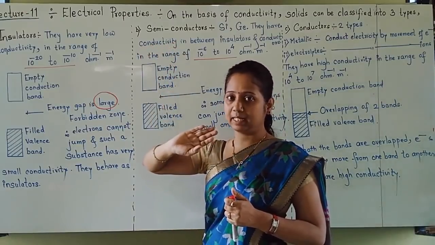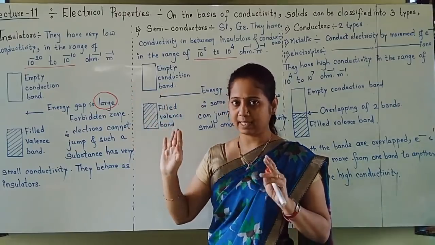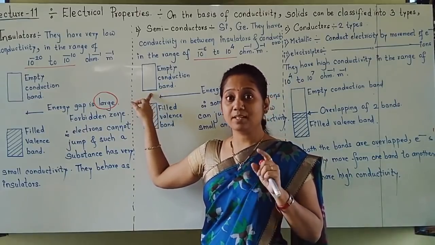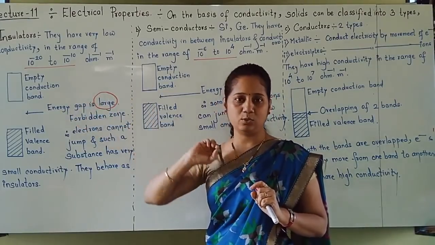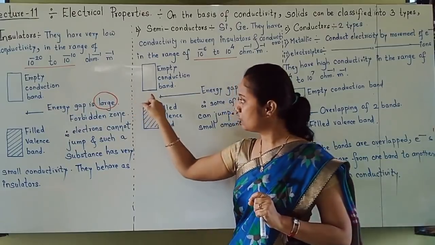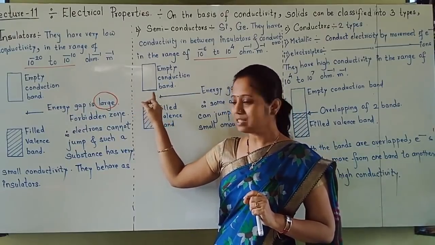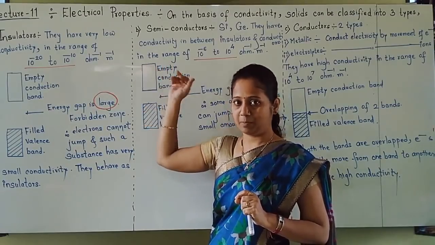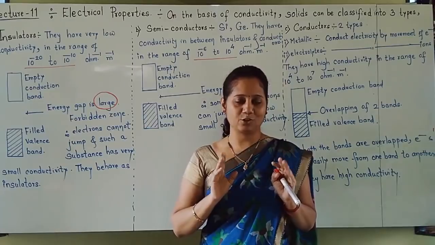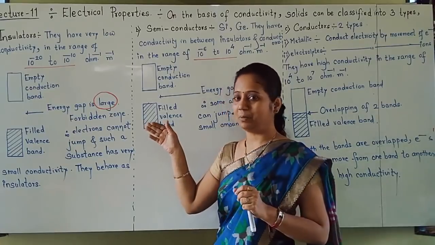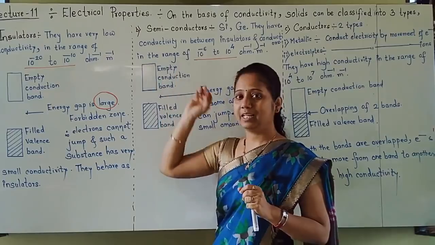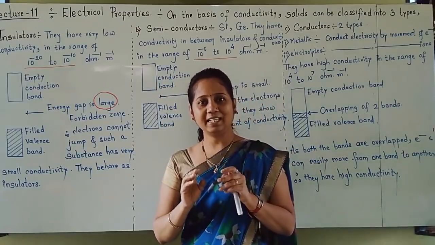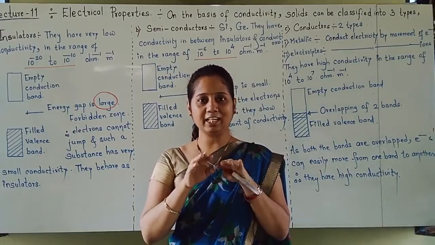In case of semiconductors, of course two bands will be there, but the energy gap between the two bands will be smaller as compared to insulators. Now as the energy gap is small, electrons can jump from valence band to conduction band, but not all electrons. Some of the electrons can jump from valence band to conduction band. As only some electrons are jumping, there is in between conductivity.